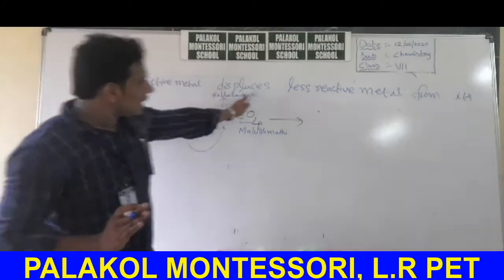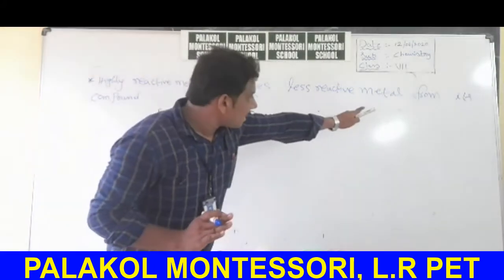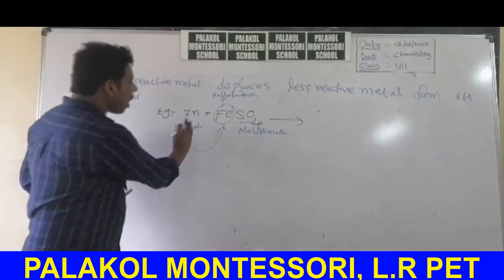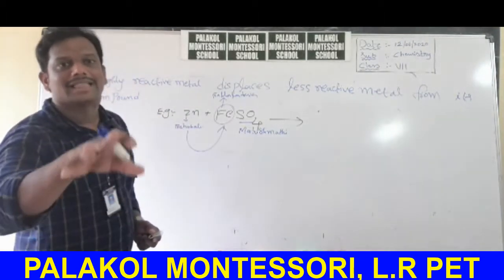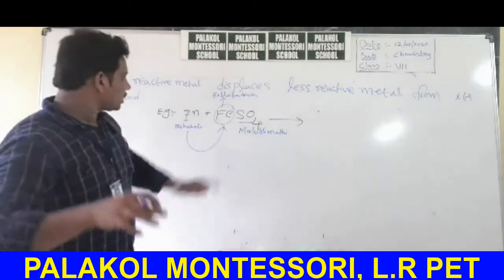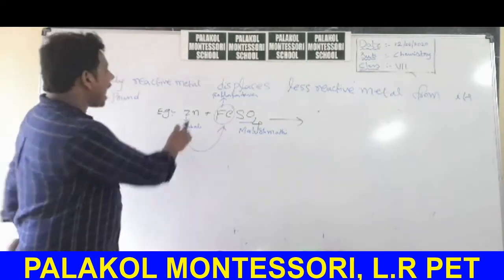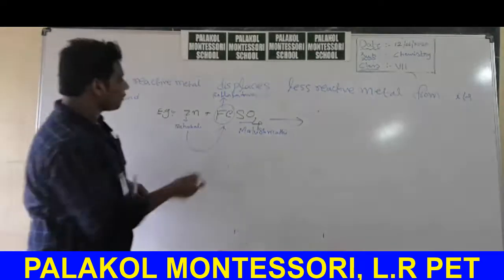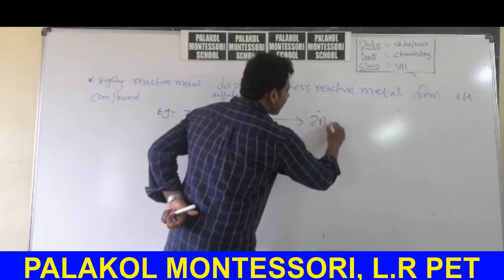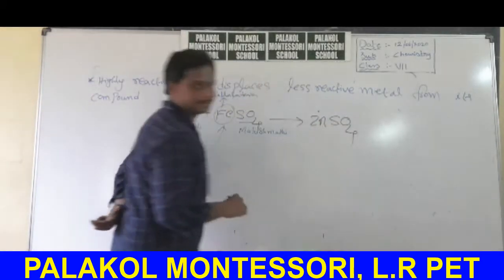Highly reactive metal displaces less reactive metal from its compound. That means simply Bahubali displaces Ballala Deva from Mahishmati and takes the position of Ballala Deva. Like that, highly reactive metal displaces less reactive metal and takes the position. That means in the place of iron, you will write zinc.